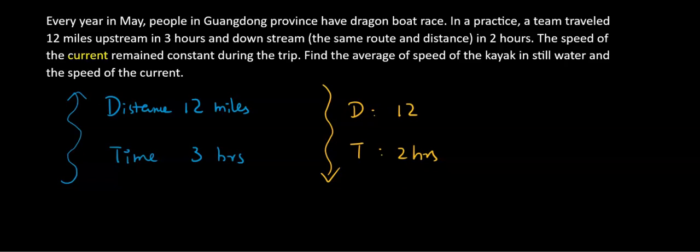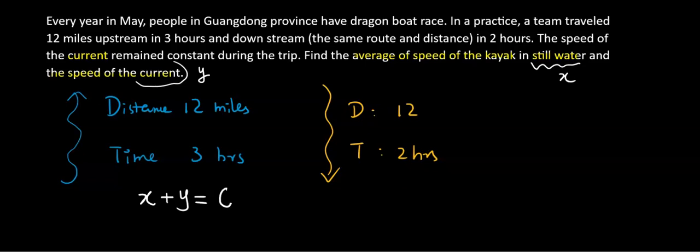It asks us to find the average speed of the kayak in still water and the speed of the current. Let the still water speed be x, and let the current speed be y. Based on our understanding and also our children's song, if we add the still water speed and the speed of current, we will have 12 divided by 2.